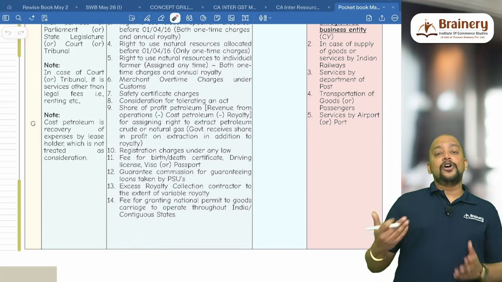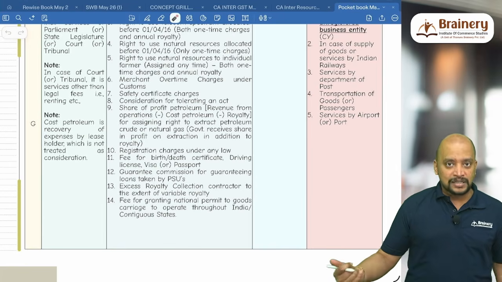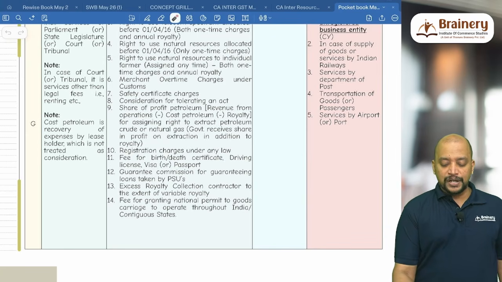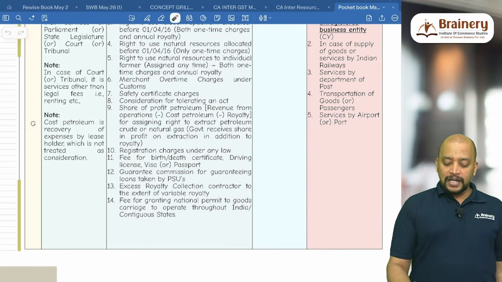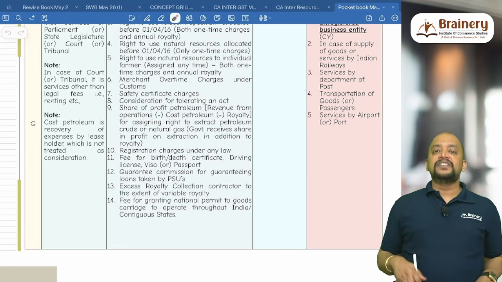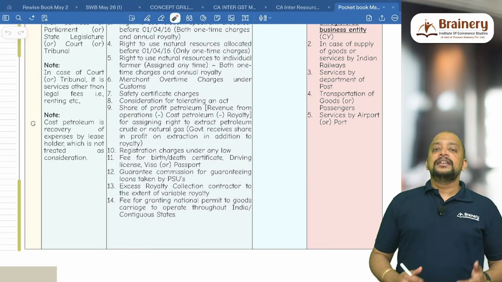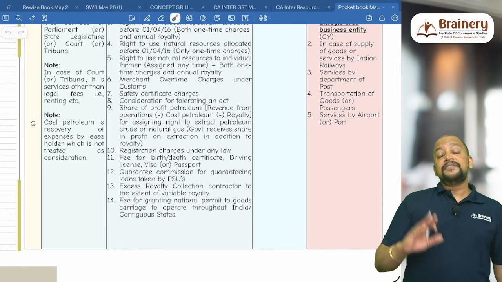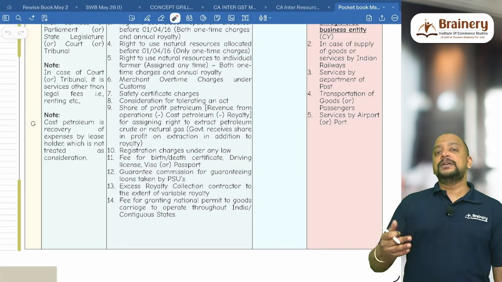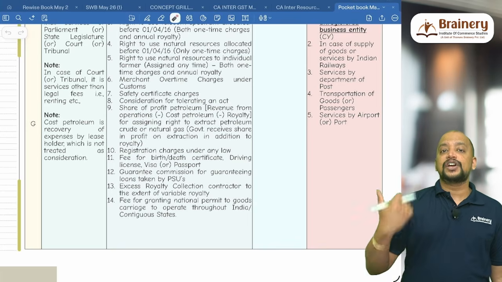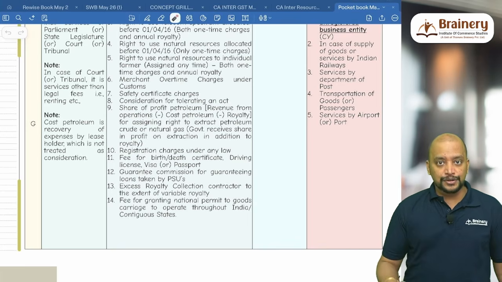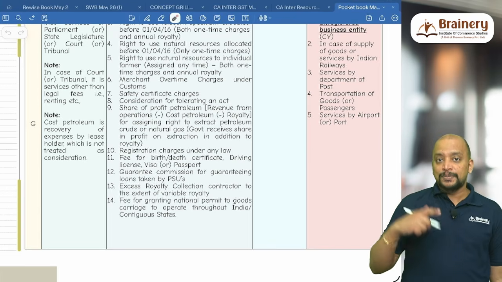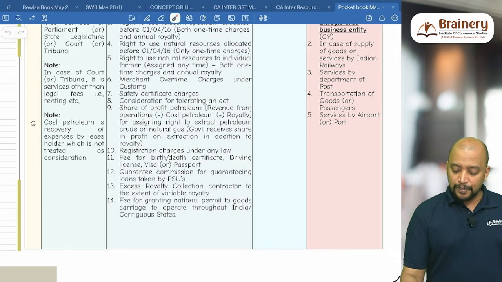Whereas the royalty which will be taken by the government will be taxable. Now the leftover portion is known as profit petroleum. So profit petroleum means revenue from operations minus cost petroleum minus royalty. The remaining profit will be divided between the leaseholder and the government. The money received by the leaseholder is not a supply because it is profit. Whereas the money received by the government will be exempted. It is supply, because they are receiving the share of profit for assigning the right to use natural resources, petroleum crude and natural gas. So that particular share of profit will be exempted.